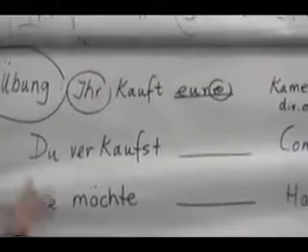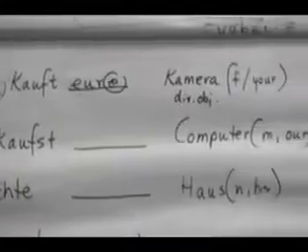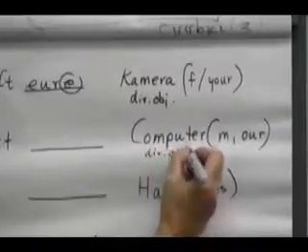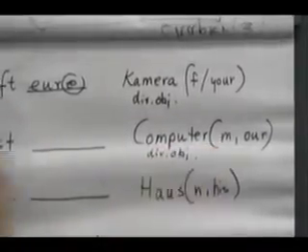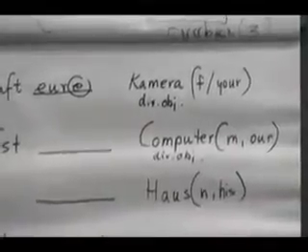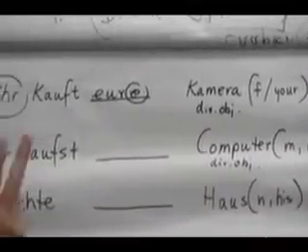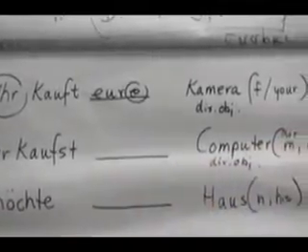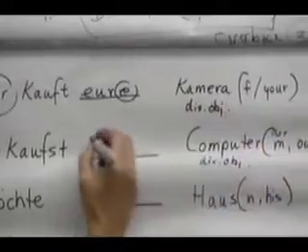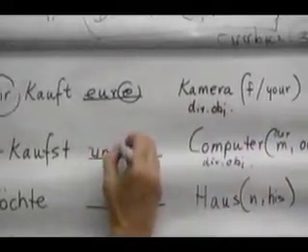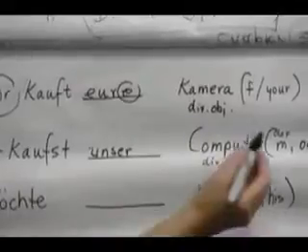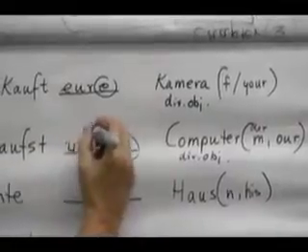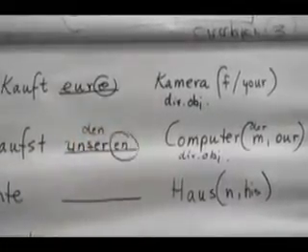Du verkaufst Computer. You are selling our computer. Again, computer is the direct object, and it's masculine. And our is the word we need to put in. So, it's a der word, right? Masculine means der. Did the alarm bell go off? Okay. What's the word for our? It's unser. And we learned der to den, so unser needs to add an en, right? Instead of saying den Computer, we just say unseren Computer.